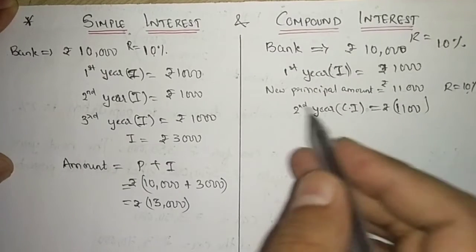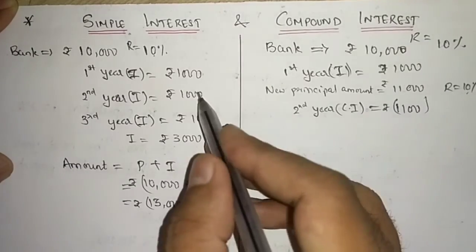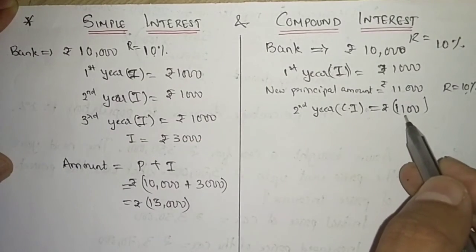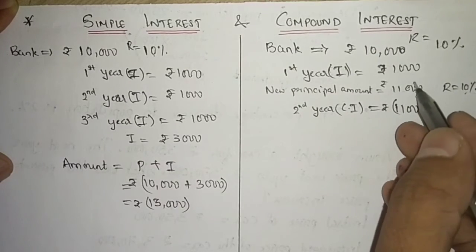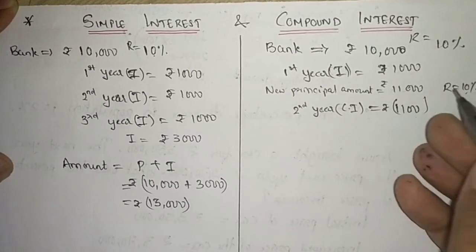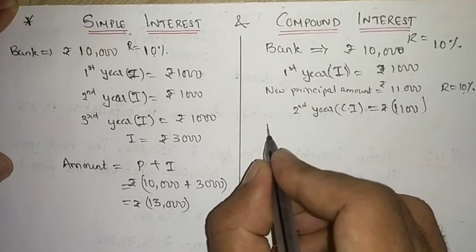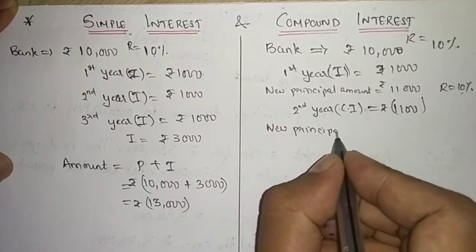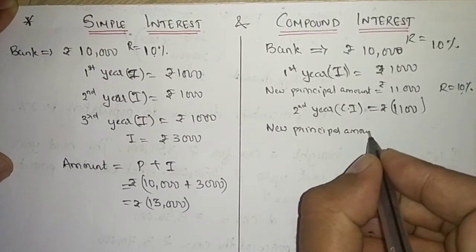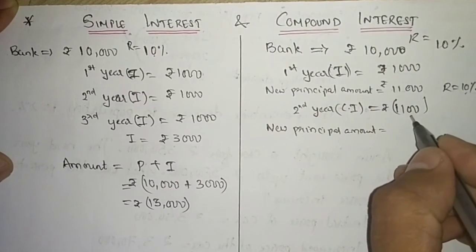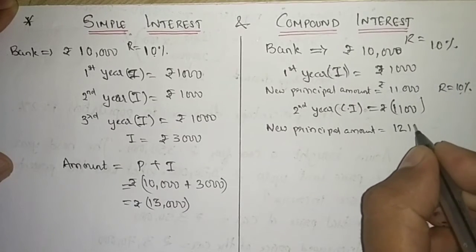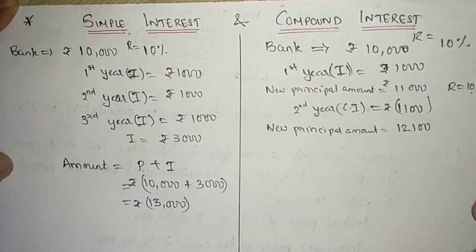You can see at the end of second year simple interest was the same 1,000 as previous, but at the end of second year compound interest changed because the principal amount changed. So at the end of second year, the new principal will be 1,100 plus 11,000, so 12,100.